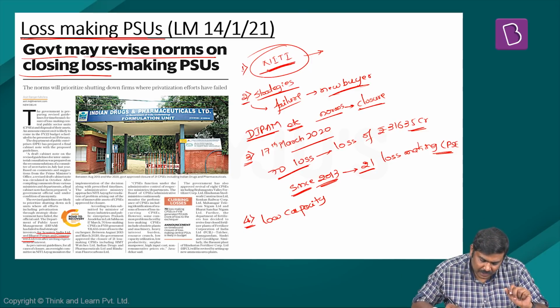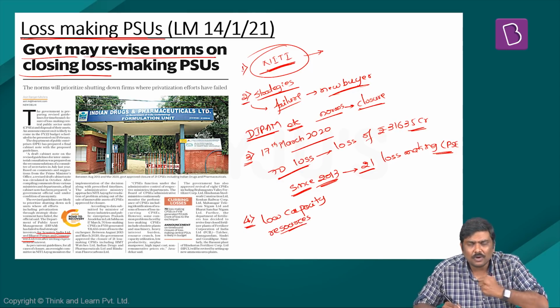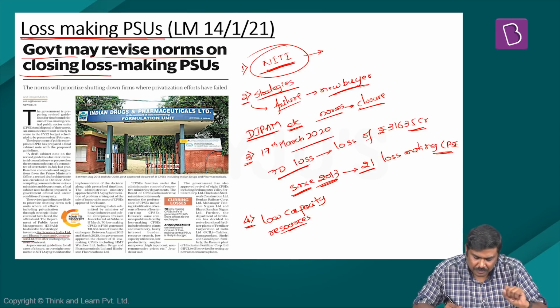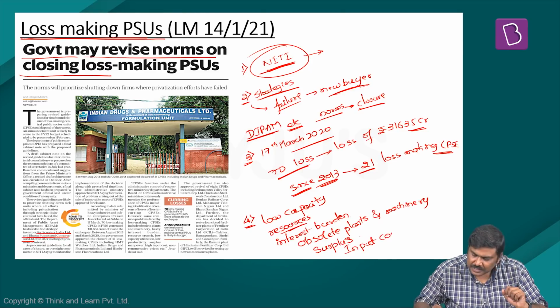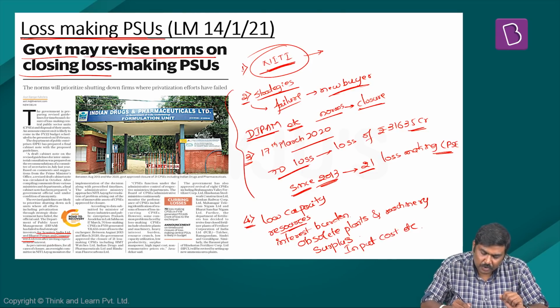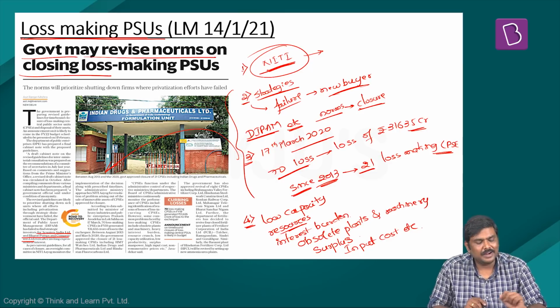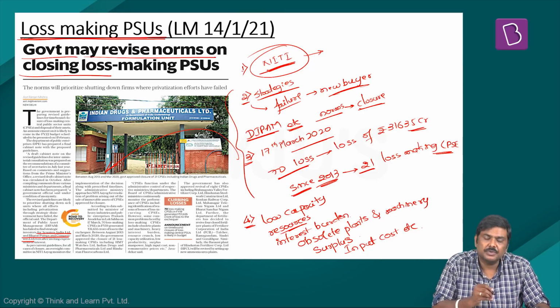Second reason is resource crunch, that is, raw material or whatever resources are required are not available in the optimal amount for them. Third one is higher interest burden. Fourth one is obsolete plants and machinery. Fifth one is surplus manpower. Sixth one is higher input cost, etc. So these are certain very important points mentioned in this article with respect to loss-making PSUs.